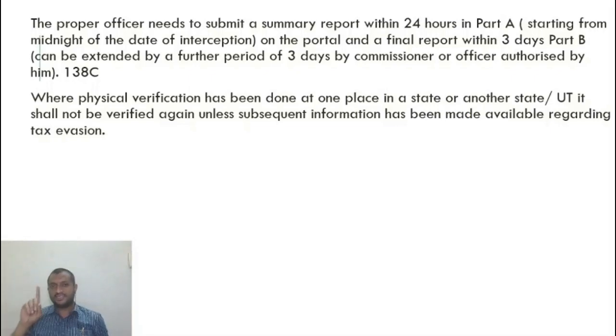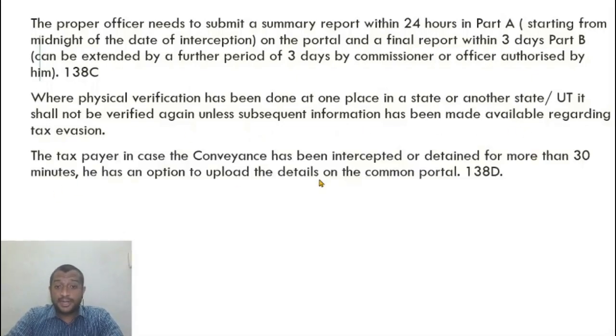So only once in the whole country it can be checked, unless there is some subsequent information made available to me saying that some tax evasion has taken place. Unless I have subsequent information after the first checking, I cannot stop the vehicle. So that evidence that there is tax evasion after the first checking has to be proved by the person who is stopping it.